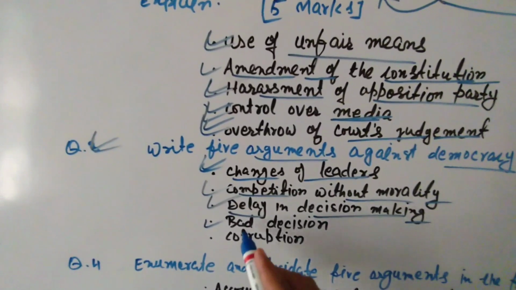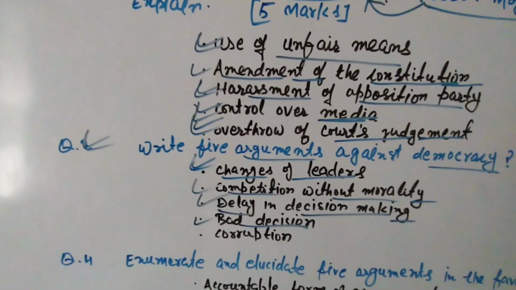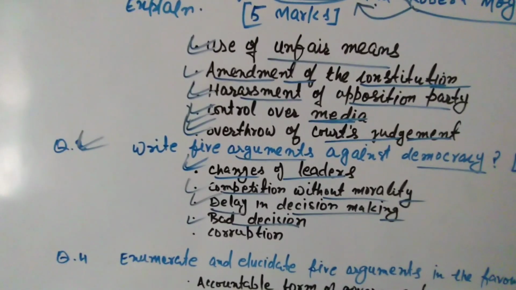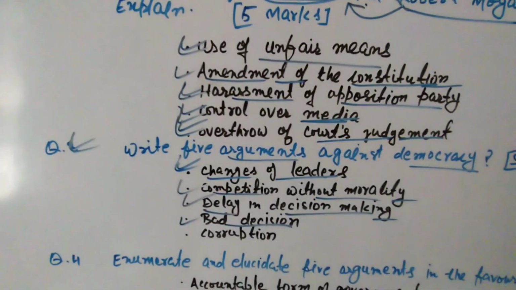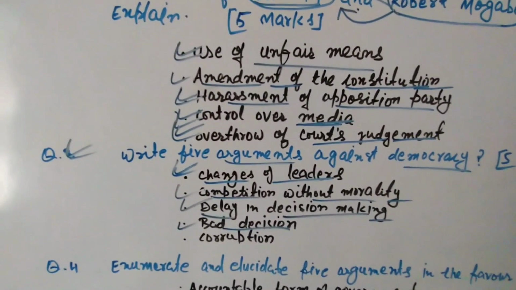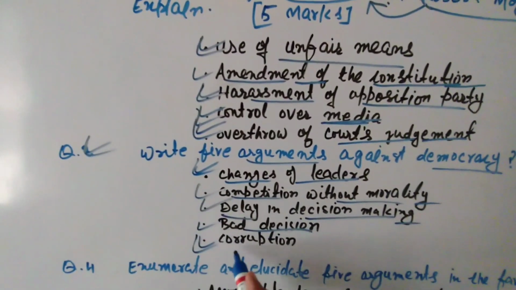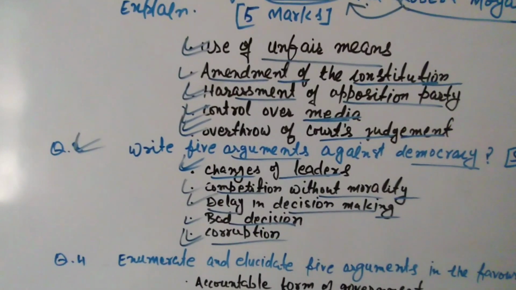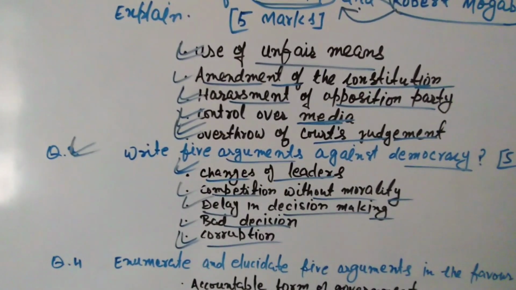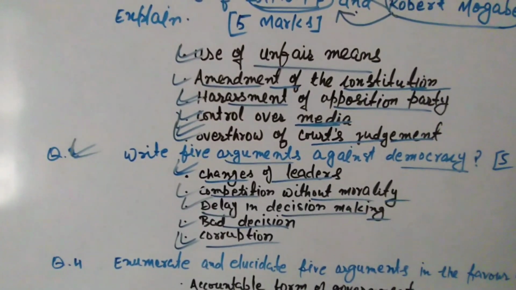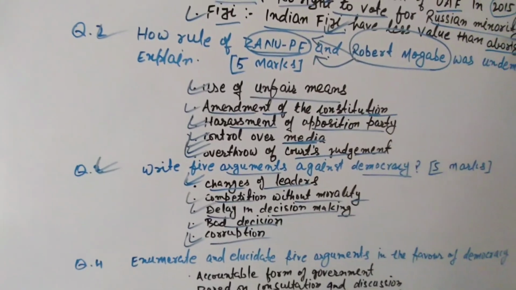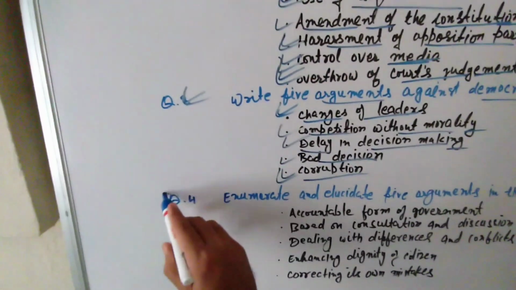Fourth one is bad decision. In democracy, bad decisions are also taken by government, by ruling party, to appease their supporters. So this is also a bad aspect of democracy. And in democracy, corruption is also very much prevalent because everyone wants to win election, everyone wants to become leader and ministers. So these are 5 arguments against democracy. And now I'm going to describe question number 4.